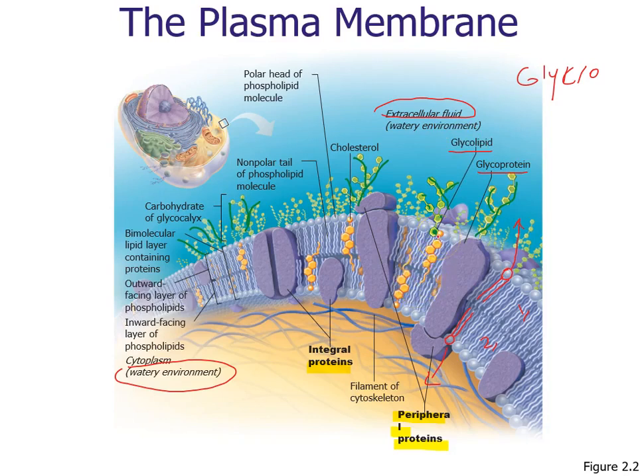I hope you understood the structure of the plasma membrane. So one more time, the macromolecules are protein, lipid, and carbohydrate. We have two layers of phospholipid because of the specific feature of the phospholipid. And then we have the cholesterol. Then there are proteins embedded into the plasma membrane, and some are found inside and outside of the plasma membrane. There are carbohydrates bound to the protein and to the lipid.